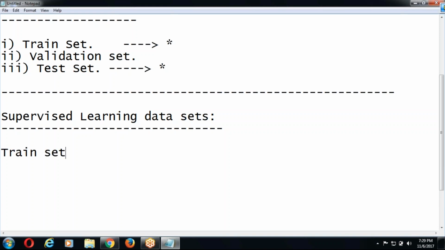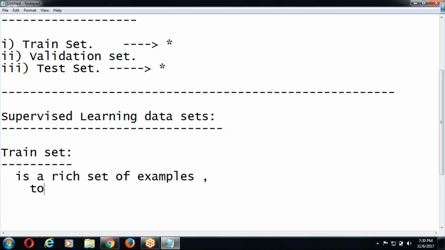Train set is a rich set of examples to train the model. What is the quality of example, sir? If it is supervised learning, the example should contain input features and label. Label can be continuous or label can be a classifier. Okay, right at that point, sir.